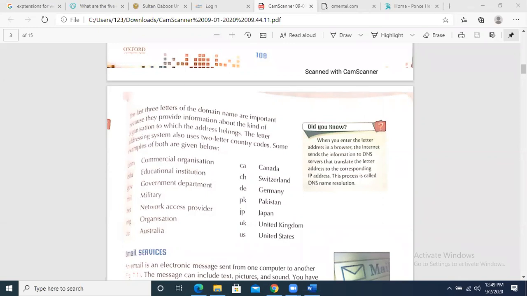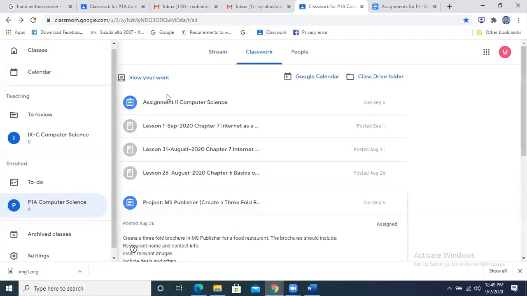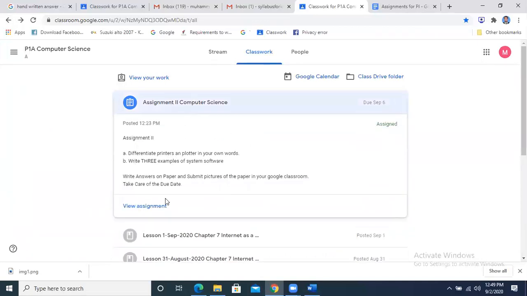Sir, I have two questions. One is, what is the assignment that we have to upload on Google Classroom? I have already shown this in your Google Classroom. When you open the Google Classroom, you will see the assignment. Today's date is assignment number 2, which you have to send me in the form of images. You will write the answer on paper, take pictures, and submit those pictures in the Google Classroom.